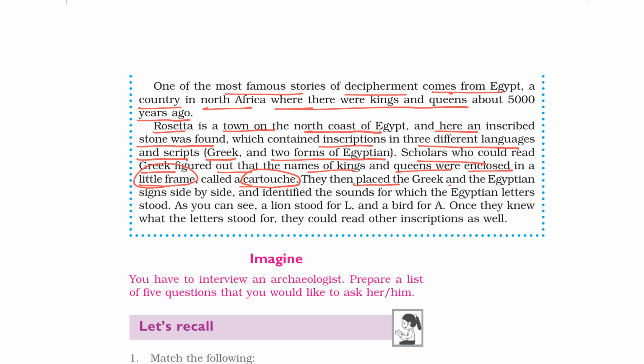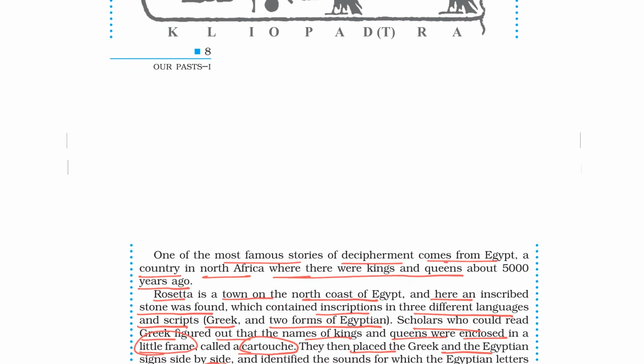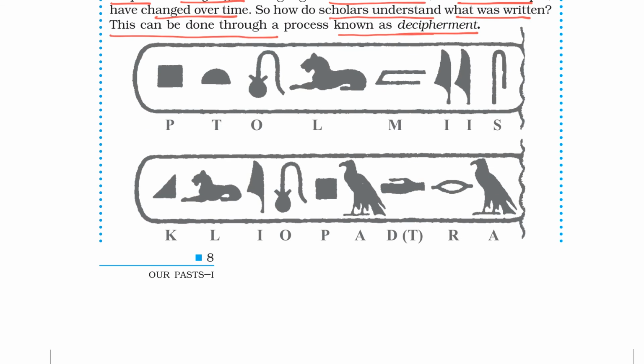They then placed the Greek and the Egyptian signs side by side and identified the sounds for which the Egyptian letters stood. As you can see, a lion stood for L and a bird for A. Once they knew what the letters stood for, they could read other inscriptions as well.